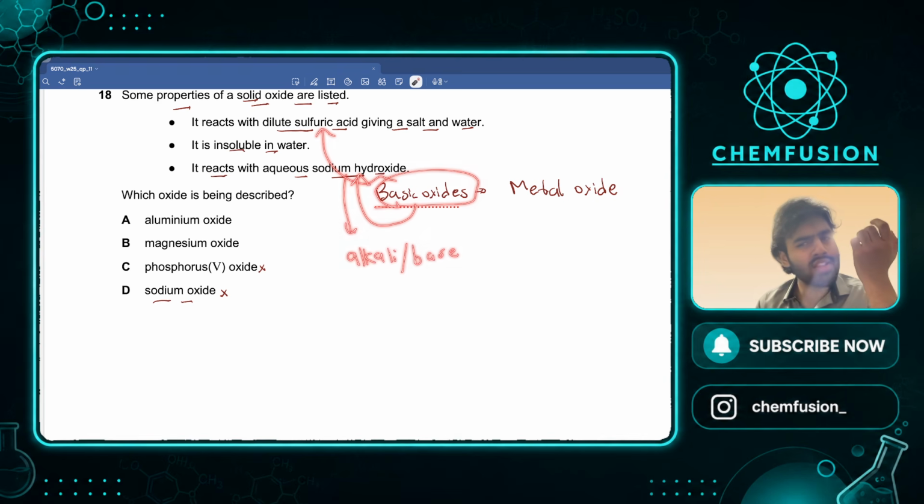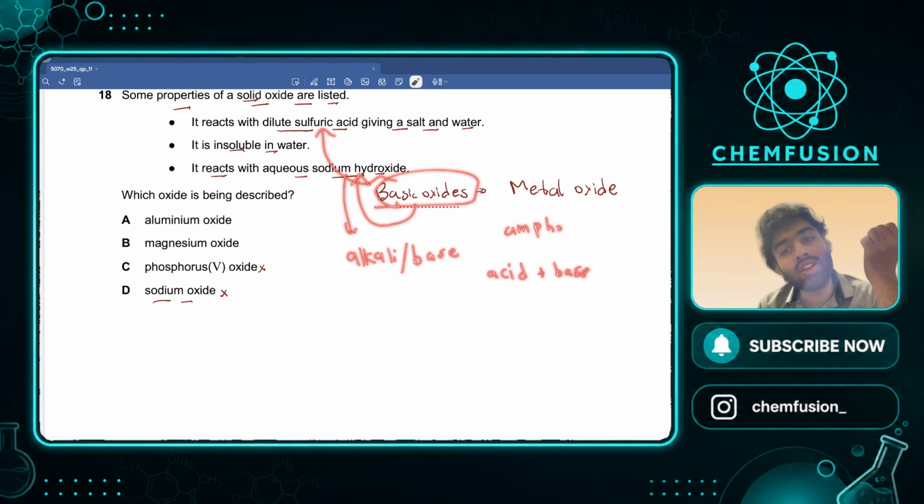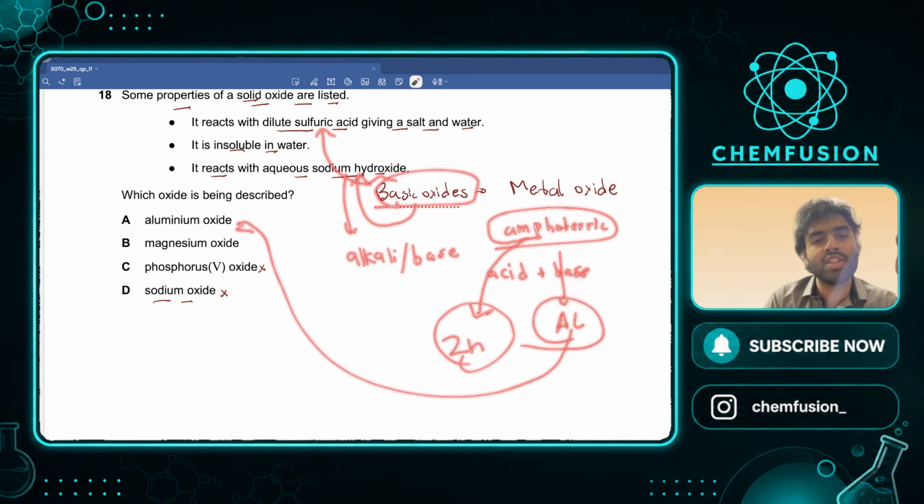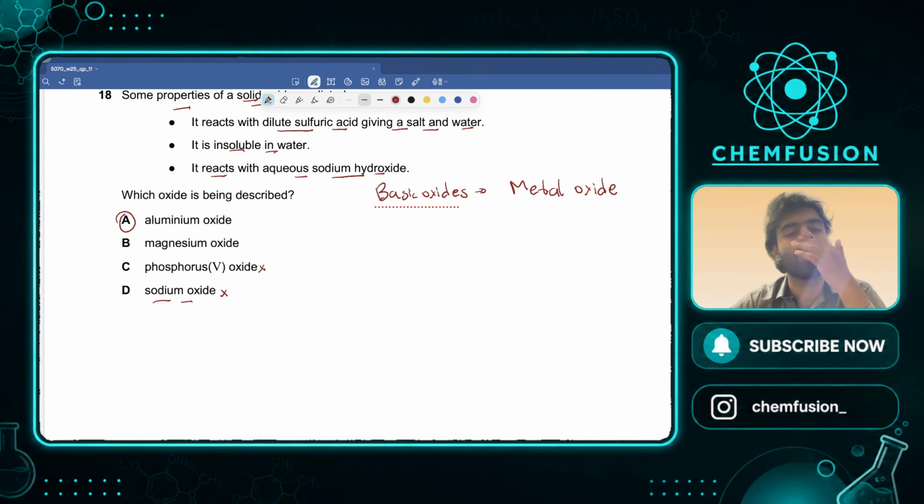So what is the oxide that reacts with an acid as well as a base? Those oxides are known as amphoteric. In our syllabus, examples of amphoteric oxides are zinc oxide and aluminum oxide. Do we see any of these options? Yes, we see aluminum oxide here. Bingo, A is going to be the answer. Simple as that. Not even a question.